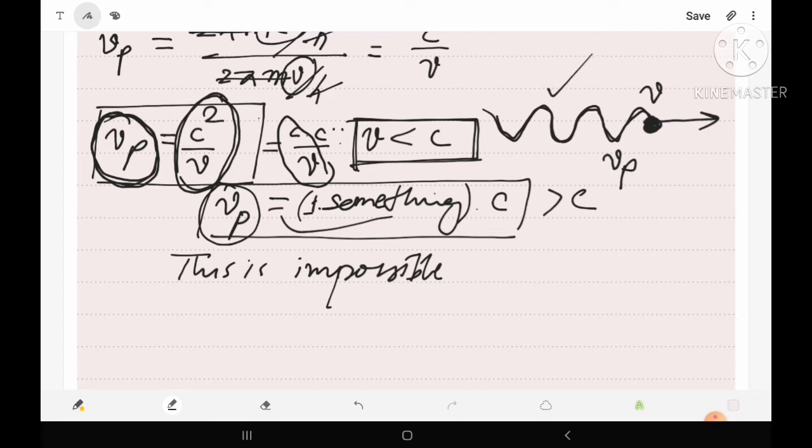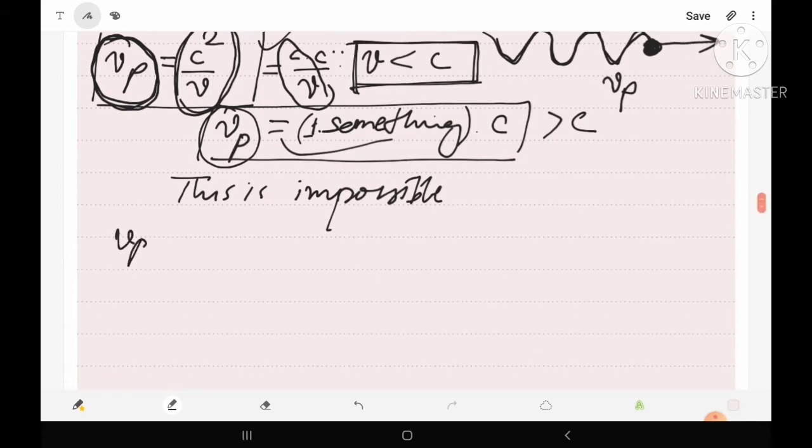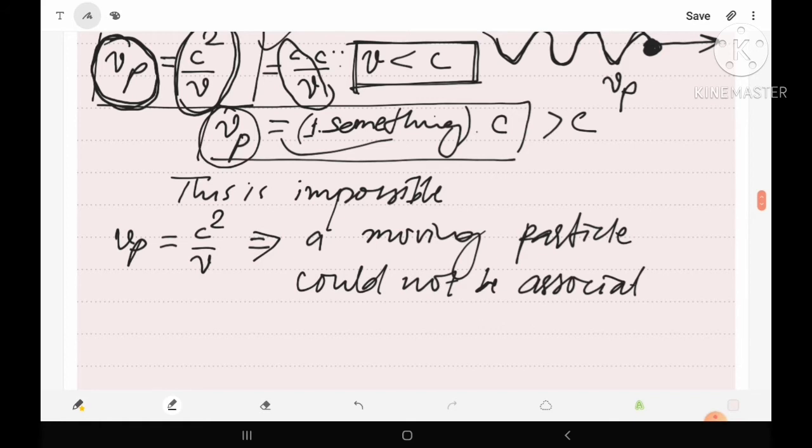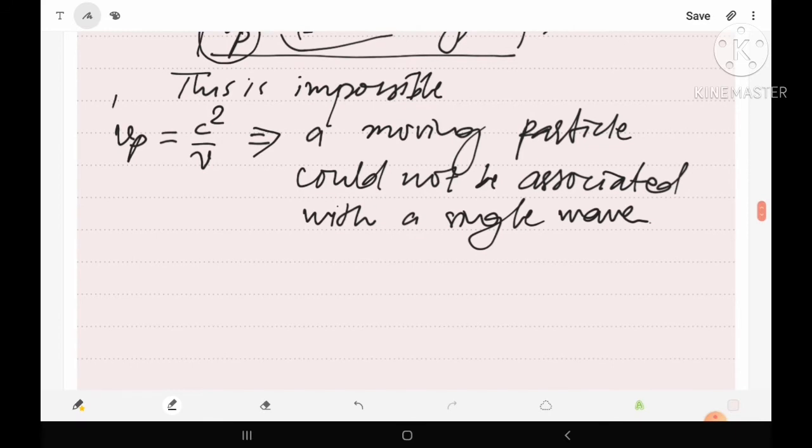So from this relation, Vp equals c square upon v, it implies that a moving particle could not be associated with a single wave. So this is the one conclusion we have found by obtaining the value of phase velocity.